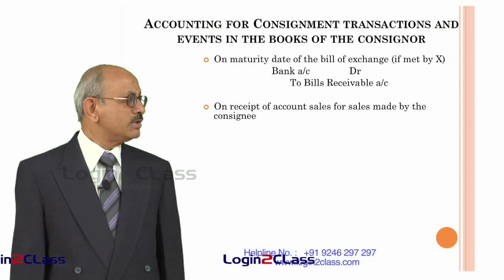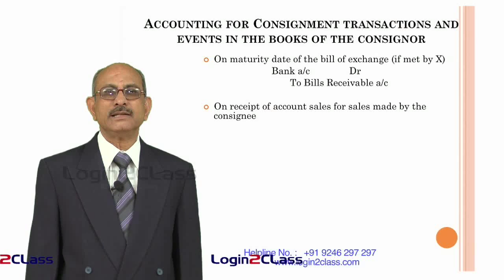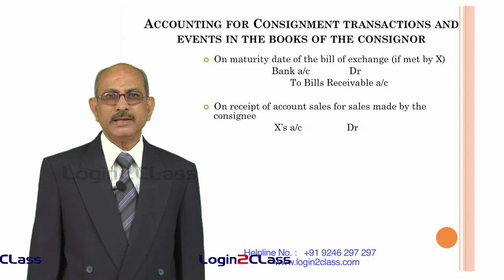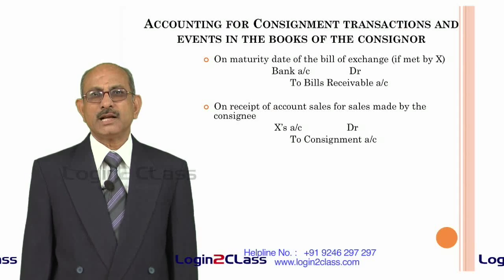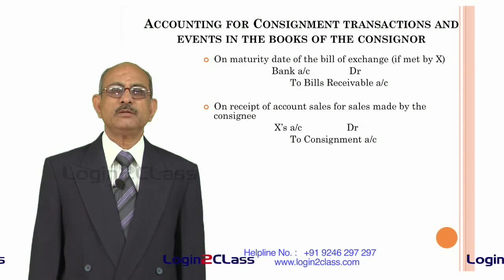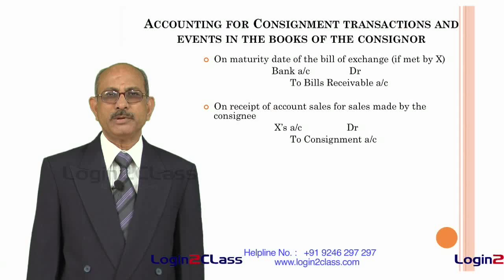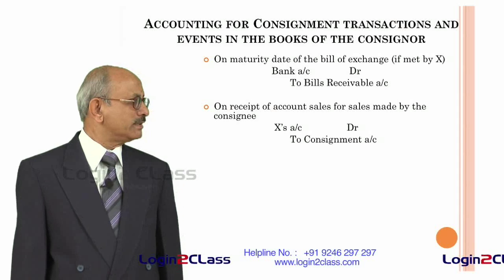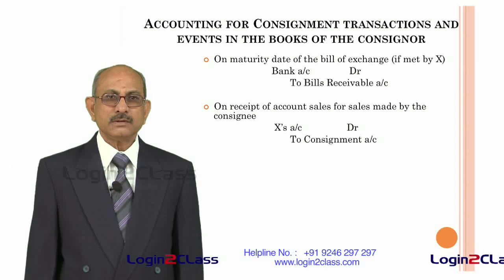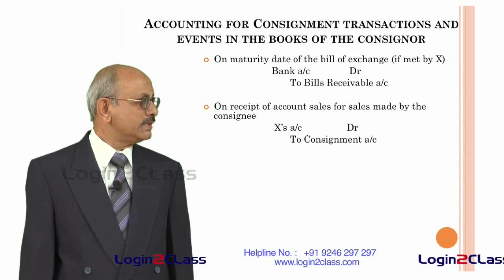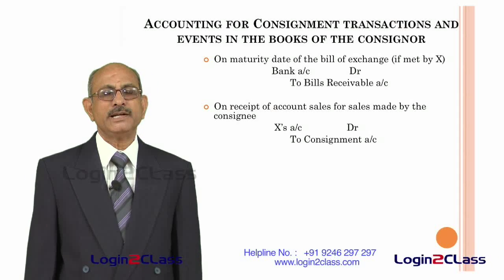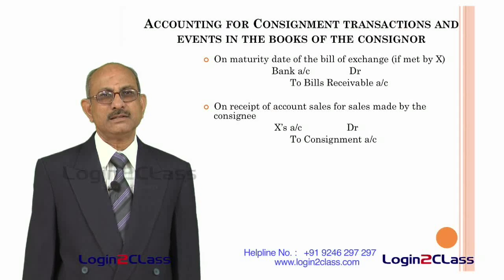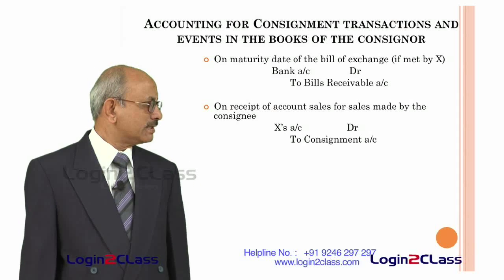On receipt of account sales for sales made by the consignee, that means once the sales are made, periodically he has to send a statement known as the account sales, indicating the total sales made by him during that particular period. So, once that amount is received from the consignee, X account has to be debited and consignment account has to be credited. That is the amount of sales received from consignment.